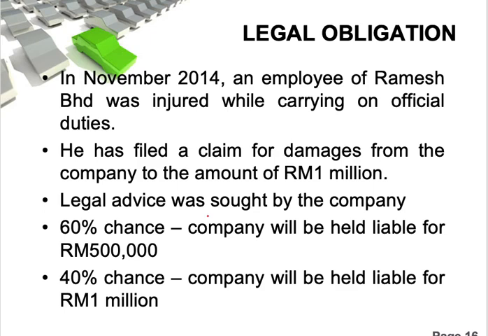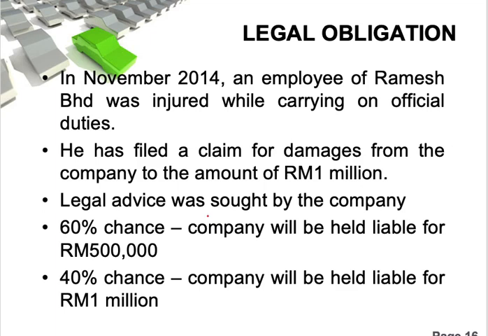In November 2014, an employee of Ramesh was injured while carrying out official duties. He has filed a claim for damages from the company to the amount of 1 million. Legal advice was sought by the company. So the worker summoned and sued the company for 1 million.